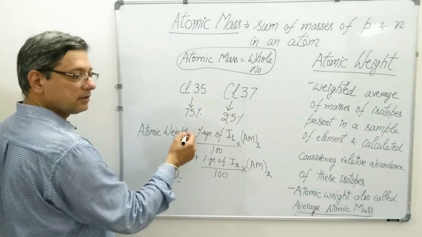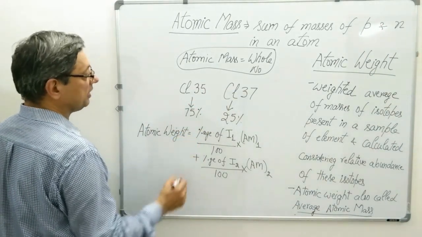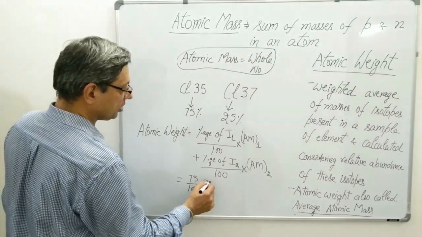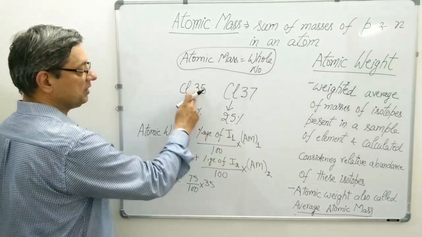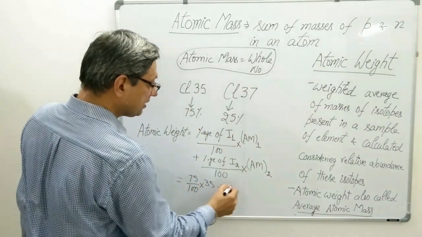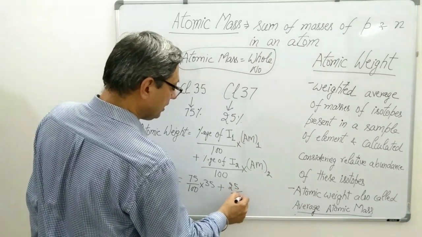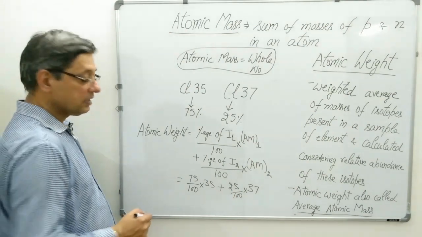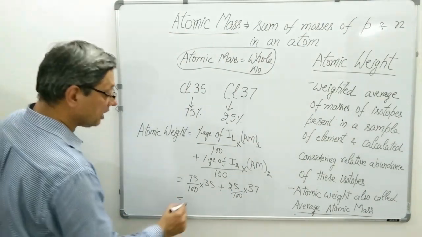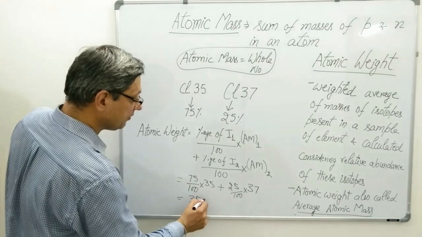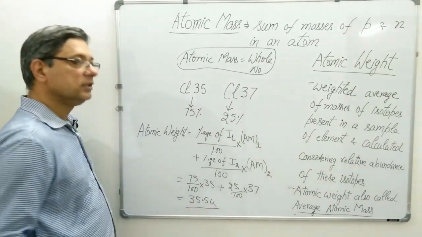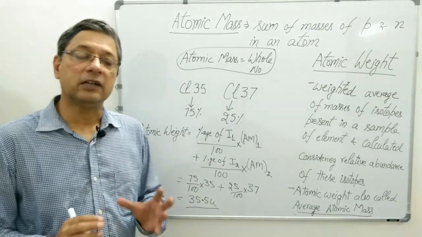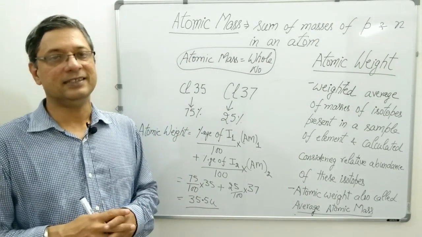Putting these terms in this formula, the result will be 75 upon 100 into 35 for isotope number 1, that is chlorine 35, plus 25 upon 100 into 37. And when we solve it, the answer will be 35.5 U. So this is the atomic weight of chlorine or average atomic mass of chlorine.